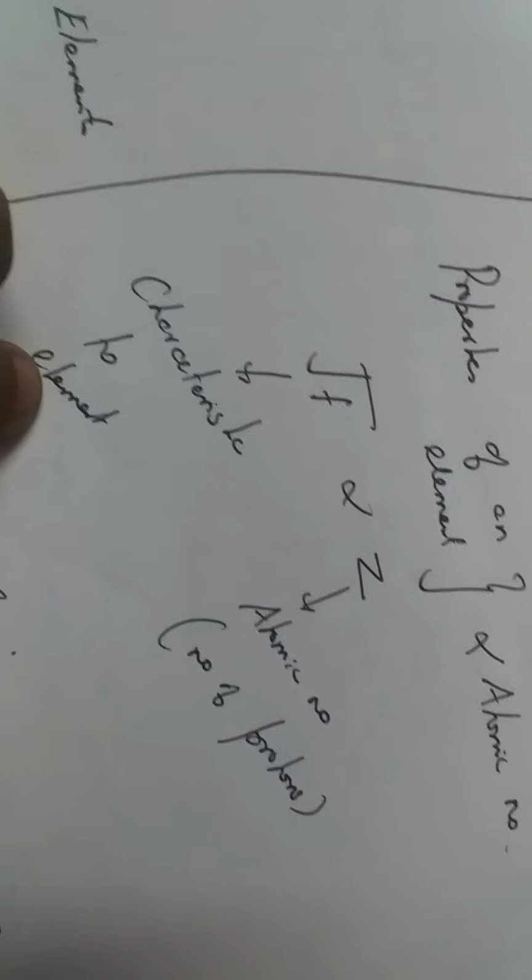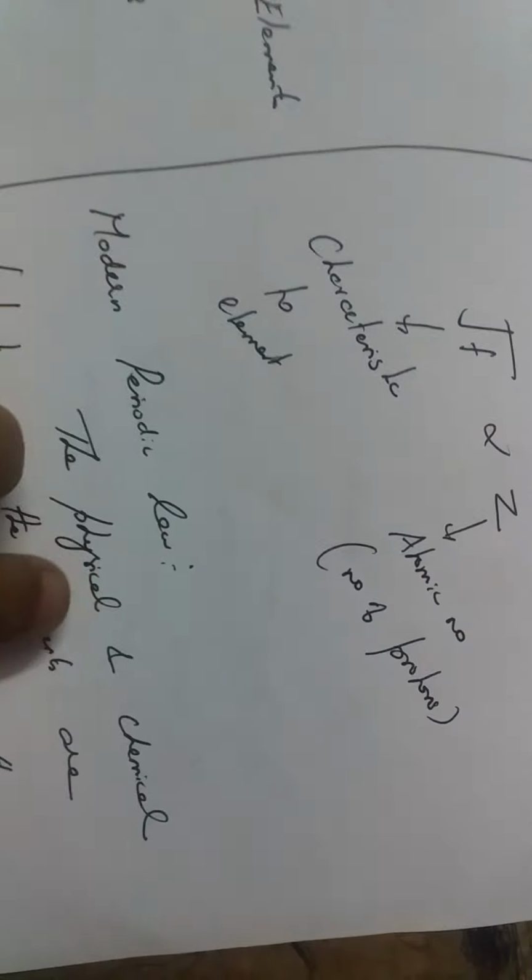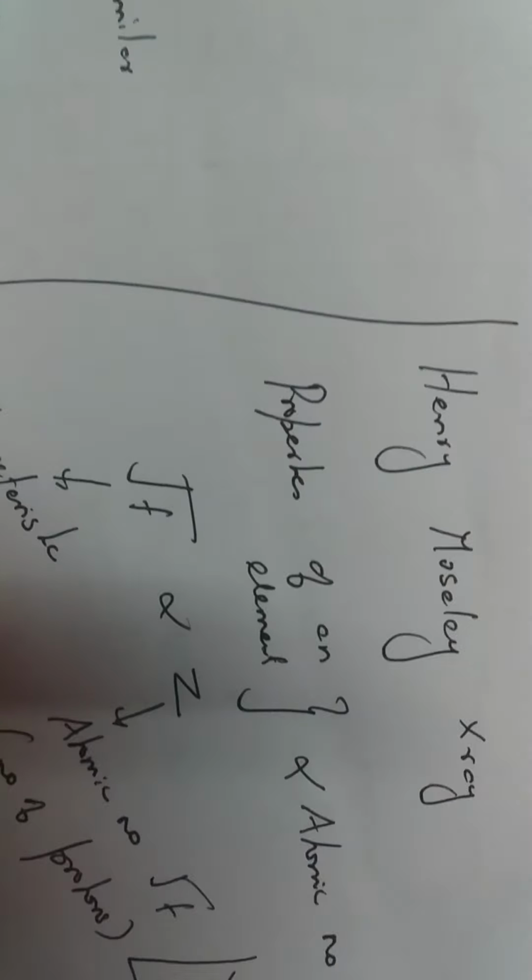That is, the characteristic root of F, the characteristics of the element, is directly proportional to the atomic number, that is, the number of protons. He plotted a graph of root F versus Z, and he obtained a straight line. By using the straight line, we can determine the atomic number of an unknown element also.